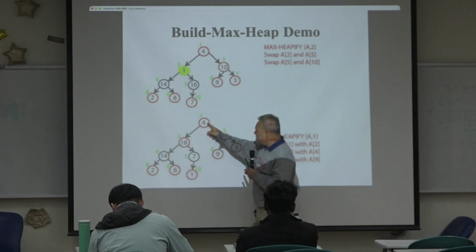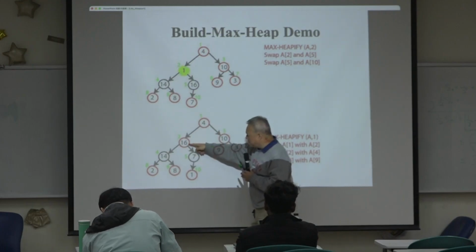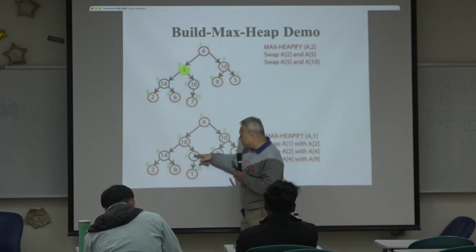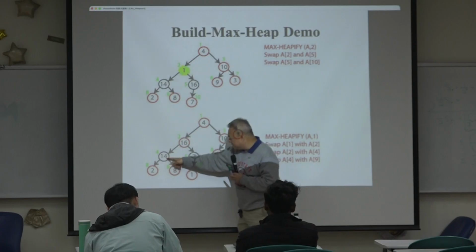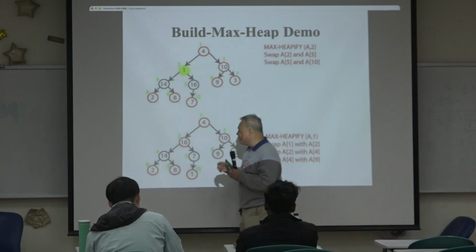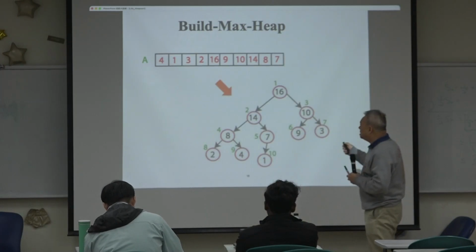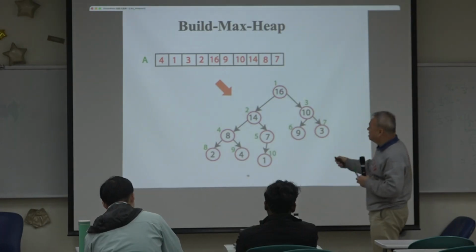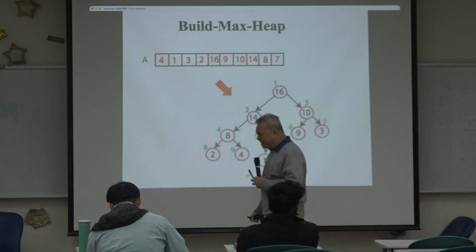16 here. So 4 goes here, and again 4 is smaller than its children, so we promote 14 here, and the 4 goes here. And then again 4 is smaller than one of its children, so 4 goes here, 8 goes up. So at the end, this is how the tree looks like.